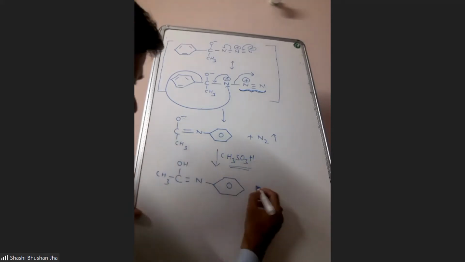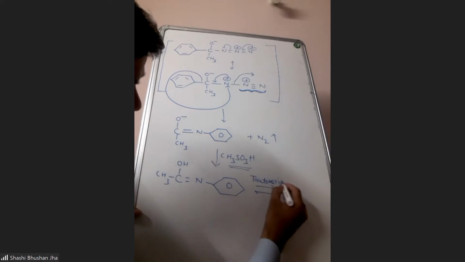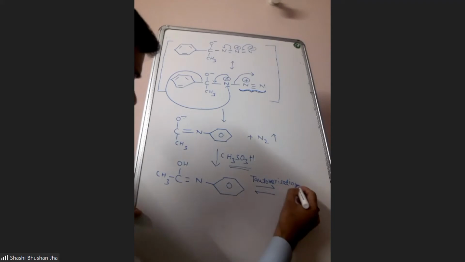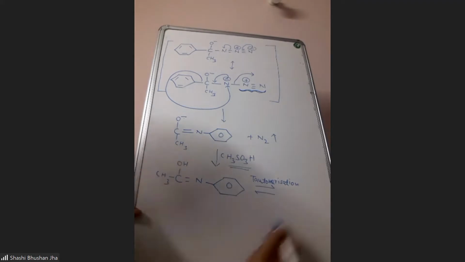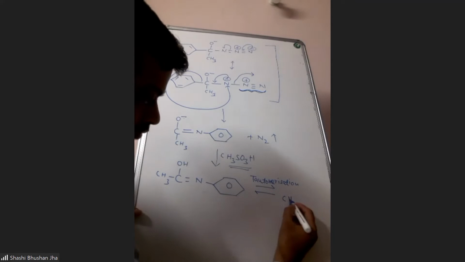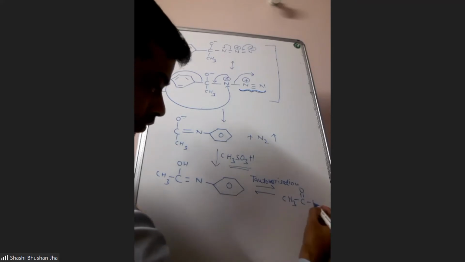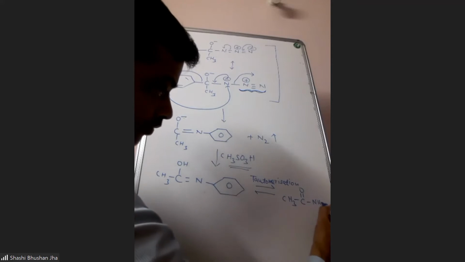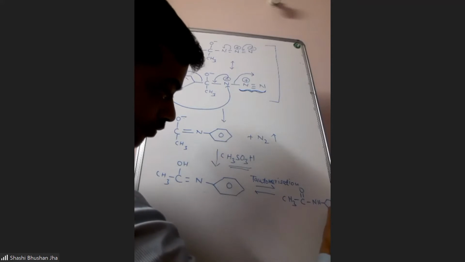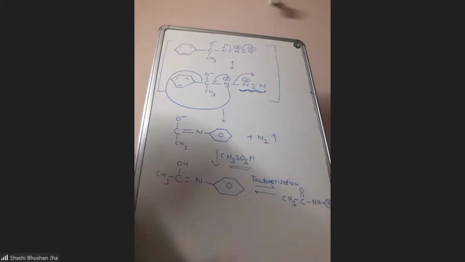Now tautomerize it. You will get this product.